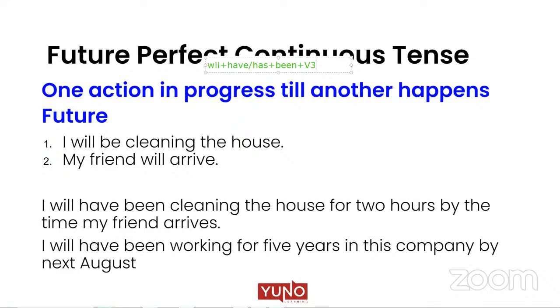Ma'am, we use ing in it? Yes, it has to be ing. The ing form of the verb, right? Because it is future perfect continuous. Future is will, perfect is have, continuous is ing.